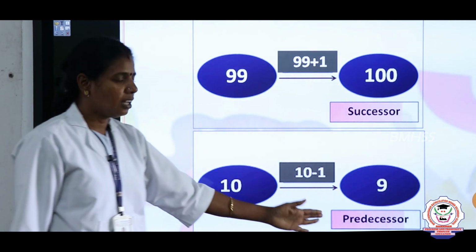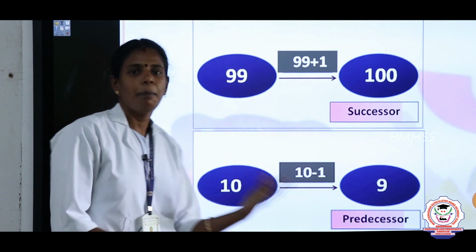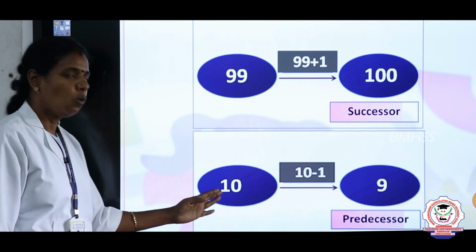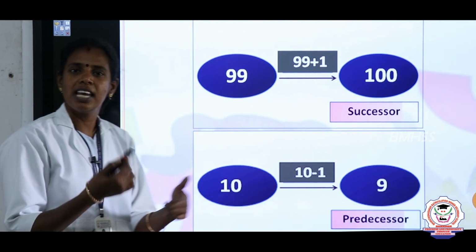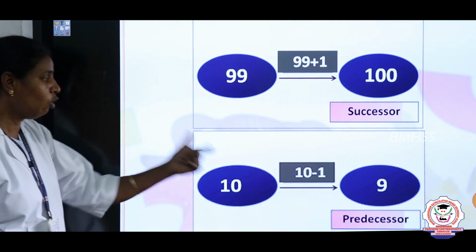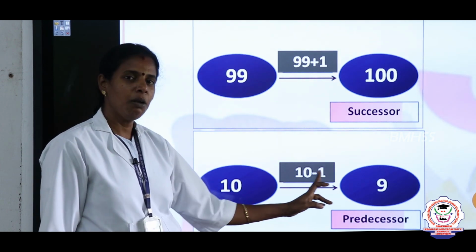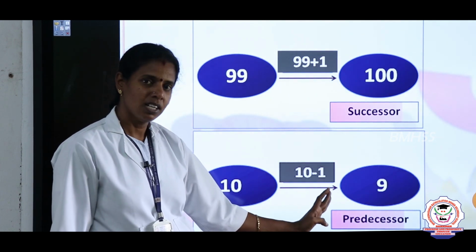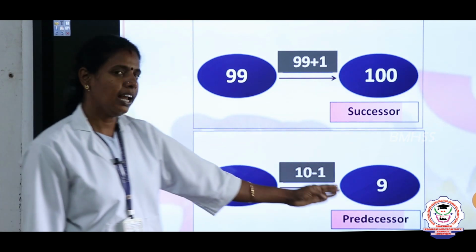Then what is predecessor? Predecessor is nothing but the given number minus 1. The before number we are going to write. What is the before number of 10? 9. For smaller numbers we can say the previous number easily. If it is 4-digit or 5-digit numbers, we want to subtract 1 from the given number. So 10 minus 1 is 9. So the predecessor of 10 is 9.